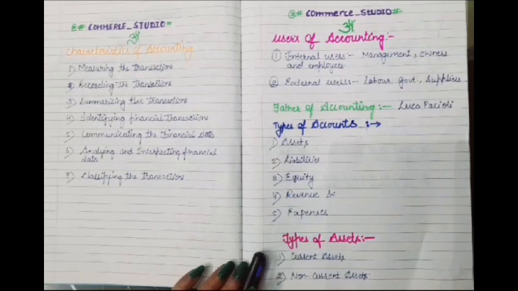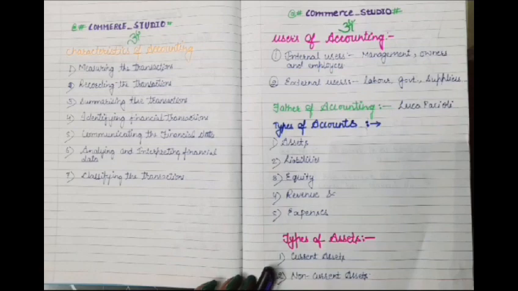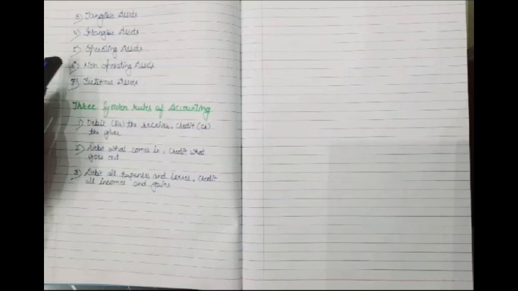Now types of assets. There are basically 7 types of assets. The first one is current assets. Second one is non-current assets. Third one is tangible assets. Fourth one is intangible assets. Fifth one is operating assets. Sixth one is non-operating assets. And the last is fictitious assets.